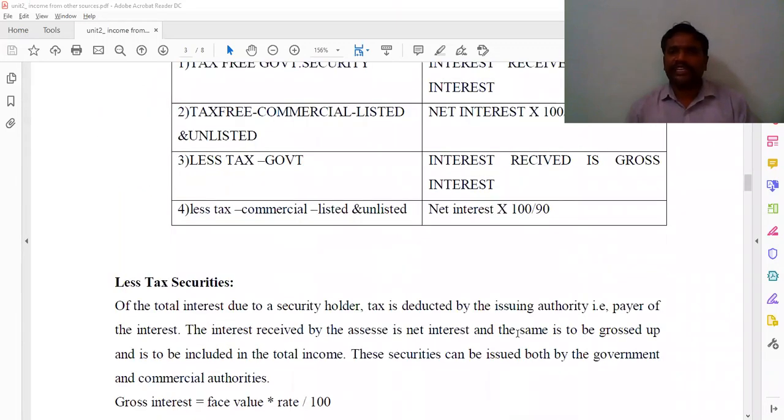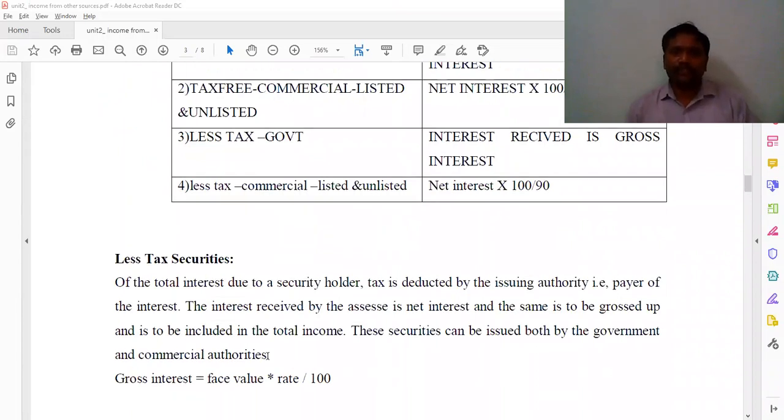And coming to the less tax securities. So here, of the total interest due to the securities holder, the tax is deducted by the issuing authority. That is, the payer of the interest. The interest received by the assessee is net interest, and the same is to be grossed up and included in the total income. The securities can be issued by both the government and commercial authorities.